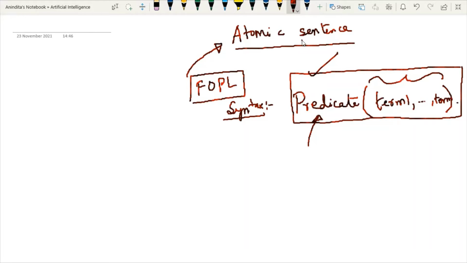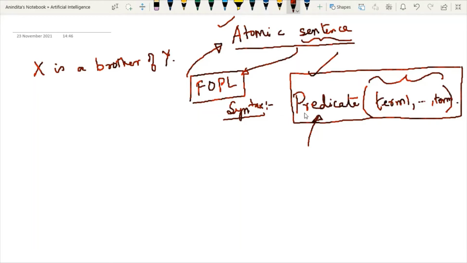So whenever some English sentence is given to us, we are going to convert it into FOPL. So we are starting from atomic sentences. Say I am giving you one simple example, that is, say the person X is a brother of say person Y. Right? So how can I represent it?